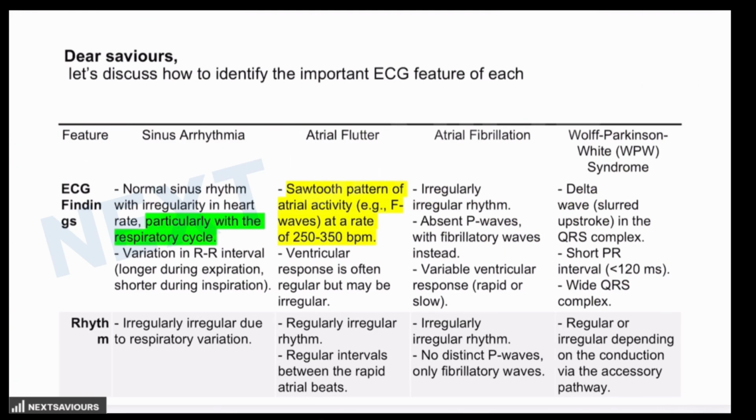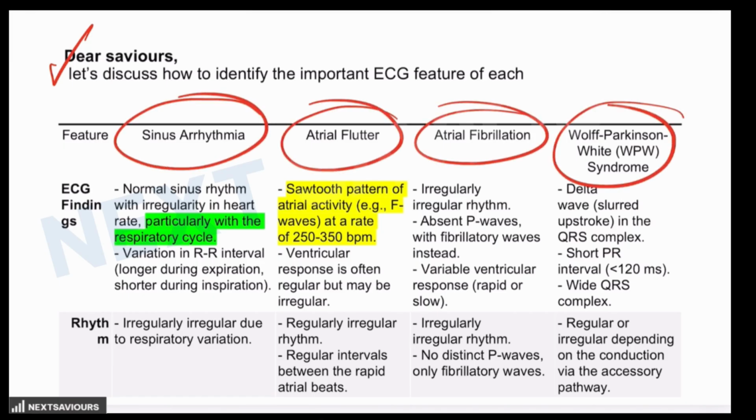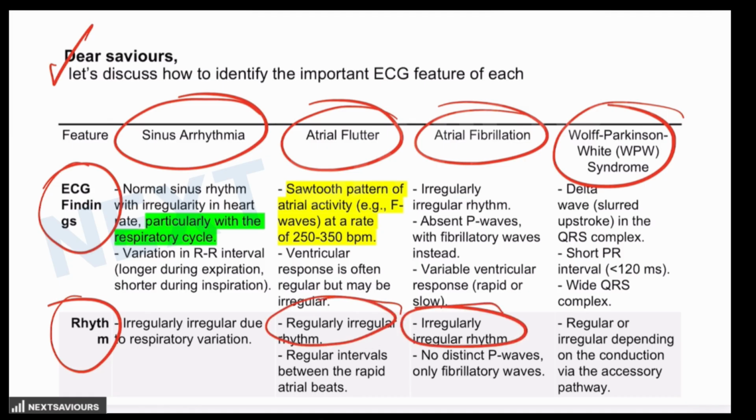So I hope the session was of help. Hope you have understood everything related to what was provided to you in the question, and this is how it is explained in the app itself, where the key ECG features of the four syndromes are differentiated based on the ECG findings and the rhythms. It is on the basis of the rhythm that you will be able to differentiate between flutter and fibrillation, along with the important ECG findings on the basis of which Wolff-Parkinson-White syndrome is identified.